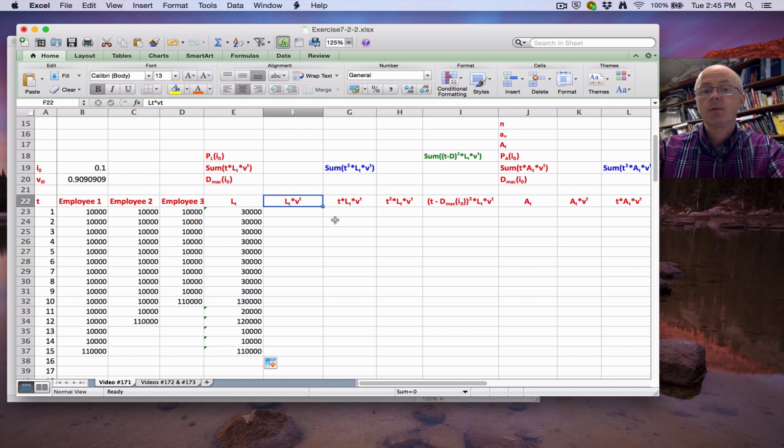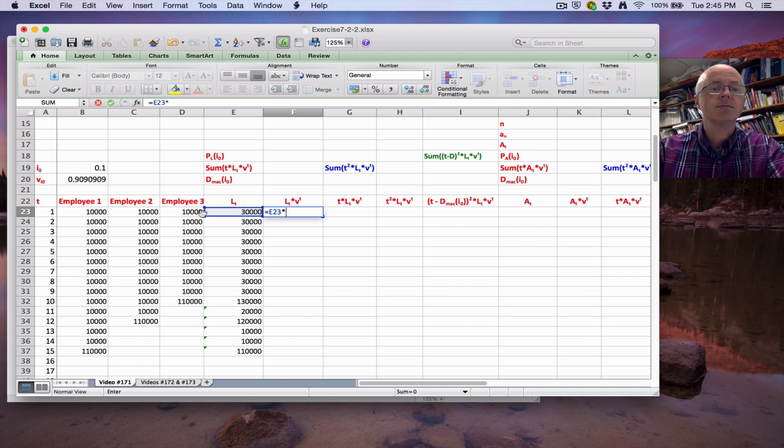Next thing we want to do is find the discounted values of those liability cash flows. We want to multiply by v to the t power. So here I can do equals E23 times v. Now I want to use dollar signs, an absolute cell reference: $B$20 is where v is, and that's going to stay fixed as I copy and paste downward. That's what the dollar signs do. The first dollar sign fixes column B, the second fixes row 20. The second one's really all that's necessary here, but it's okay.